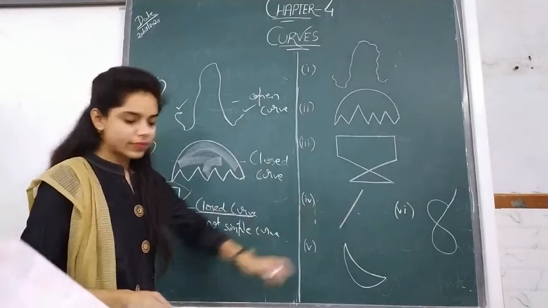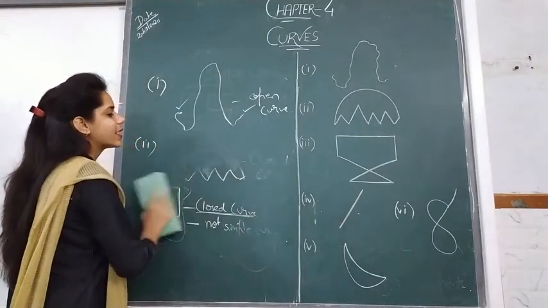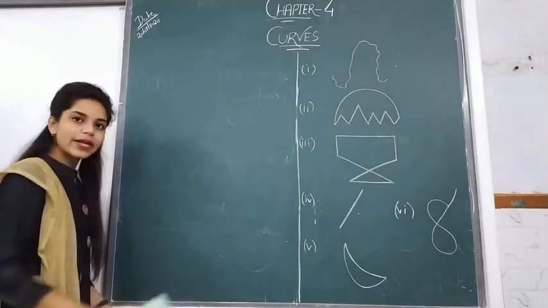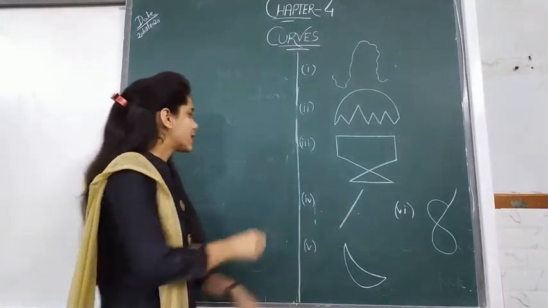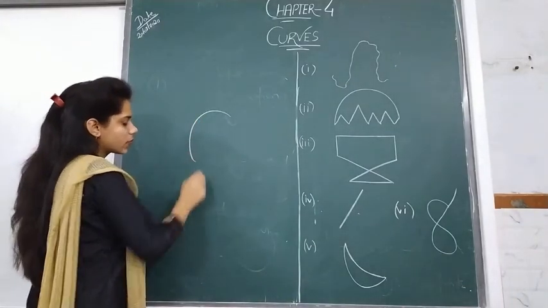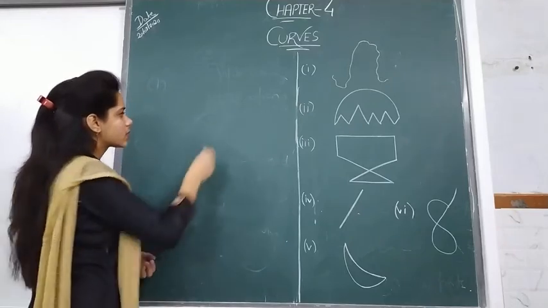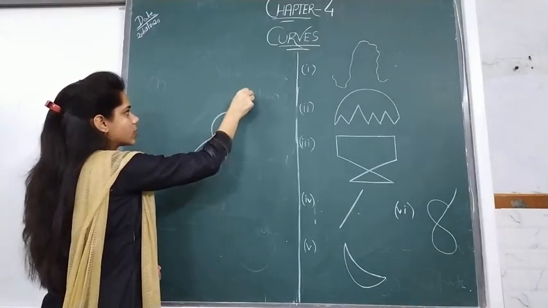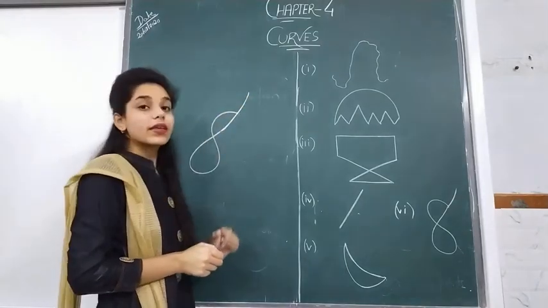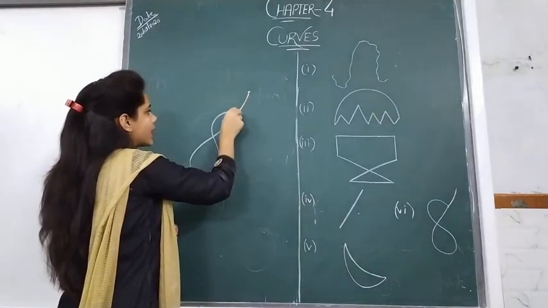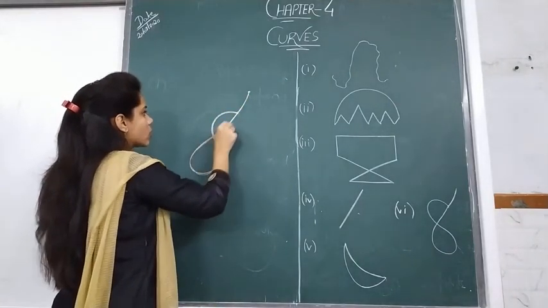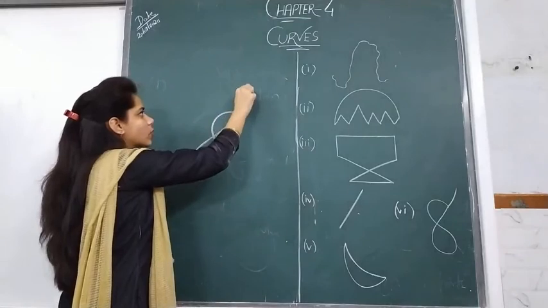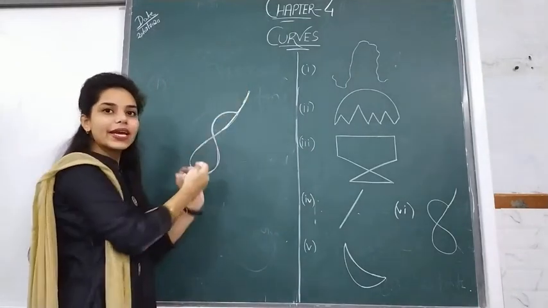Now the next one, this straight line, is again an open curve, because it has both a start point and an end point. Now the next figure has one end point, and the starting point can be like this. So this is an open curve because it has start and end points both, and it does not have a completely enclosed area.